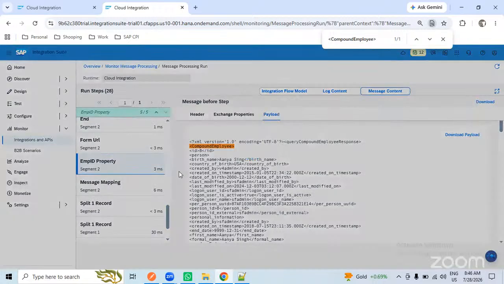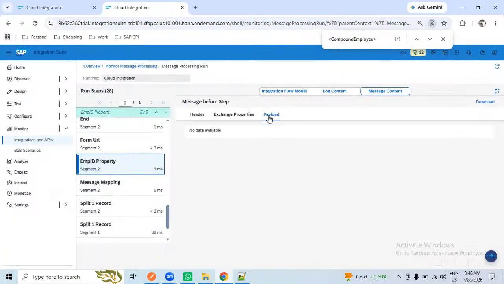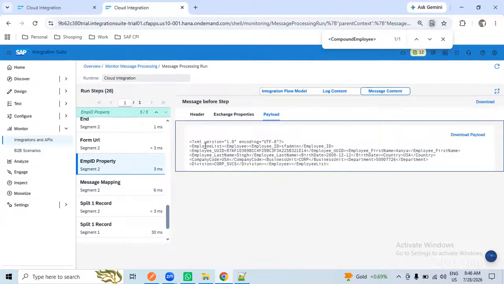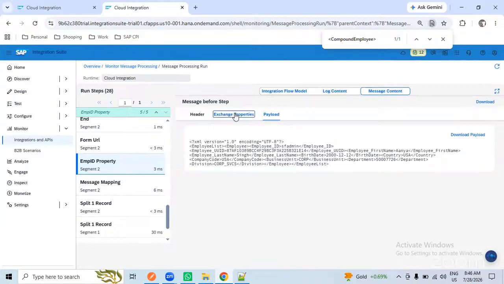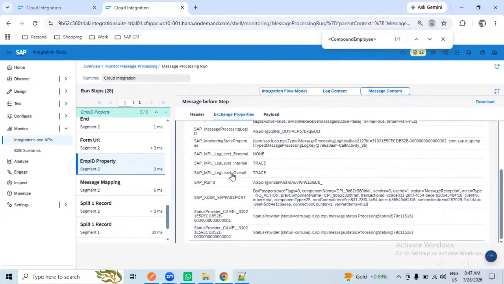After message mapping, we have created one property, the employee ID property. And the data has to be transformed from one structure to another structure. Now I will get the employee list, employee and employee ID data. The target structure data I will get here after the mapping. The property I have created here, the employee ID property, cannot be checked here. After this step, it will be available. So please remember this.